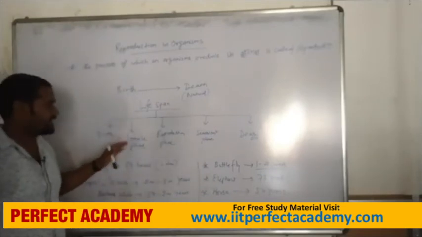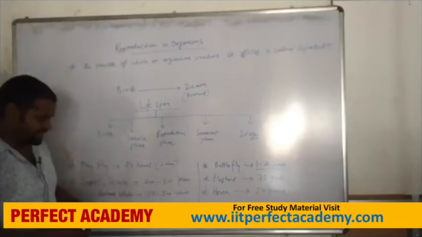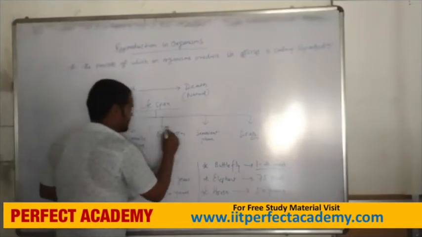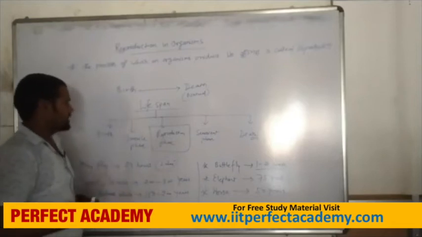Now the next topic is reproduction. Reproduction is the process by which an organism produces offspring. Reproduction is divided into 2 parts.